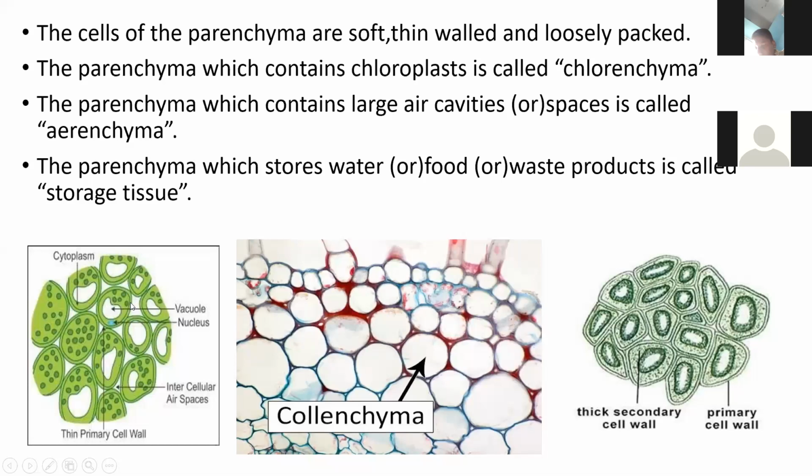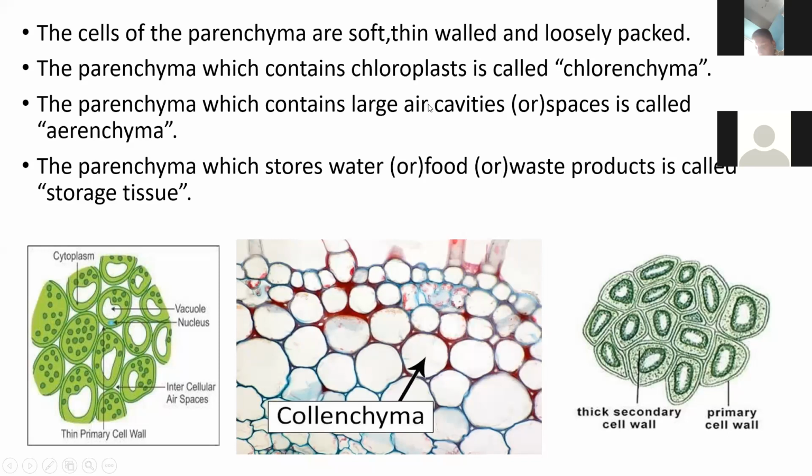Next, the parenchyma contains chloroplast. What is the function of chloroplast? It carries out photosynthesis. The chloroplast contains a pigment called chlorophyll.